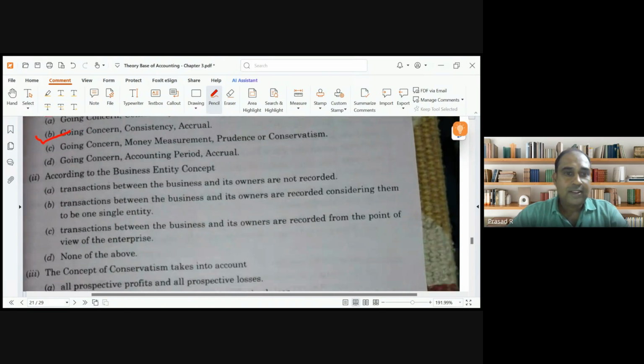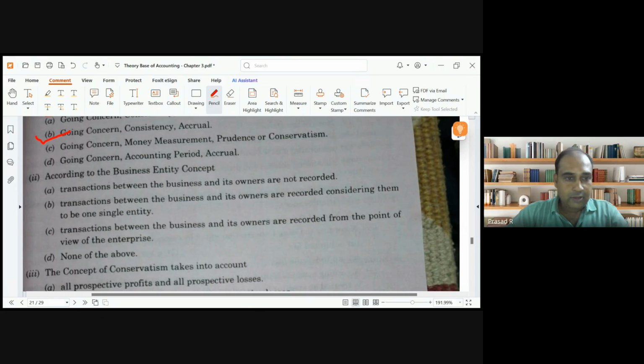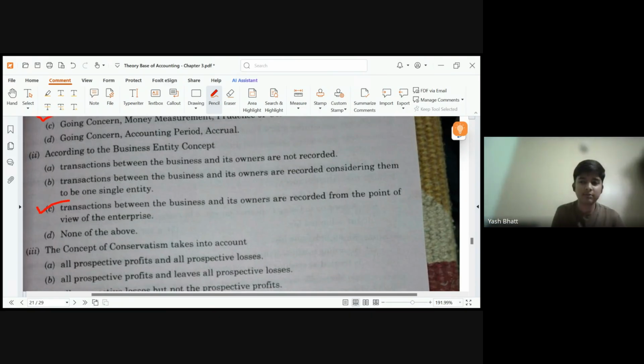Next one. According to the business entity concept, what does the business entity concept tell you? Sir, the transaction should be viewed from the point of view of the business. Okay. So which option is correct? Option C, sir.